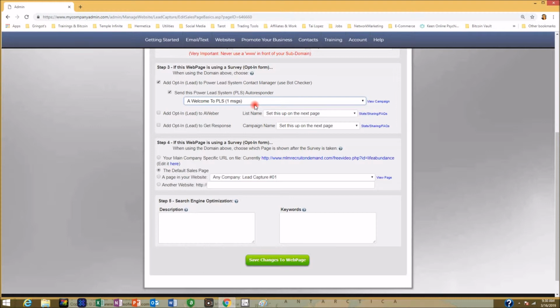emails in this email campaign will be sent out to people by me manually, because I like to be able to contact people on a daily basis and let them know that this is me. This is not a robot talking to you. This is me. I kind of like that personal touch. So that's why I'm setting that up right there like that.